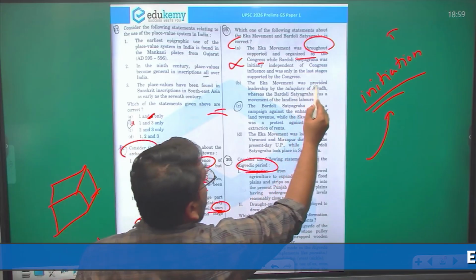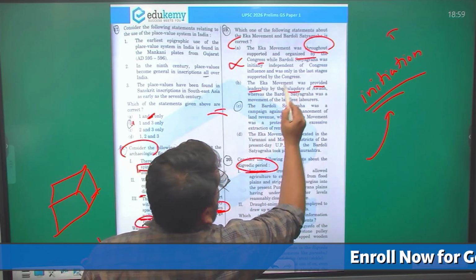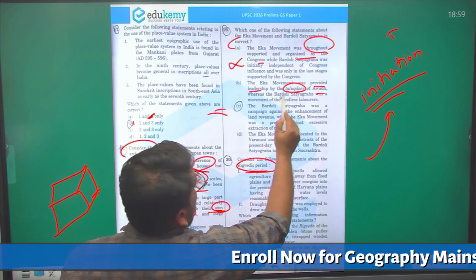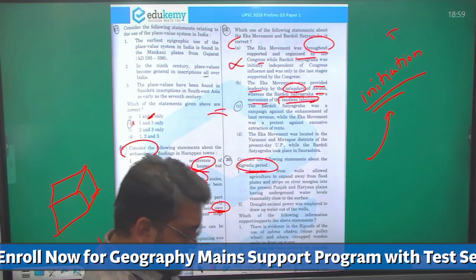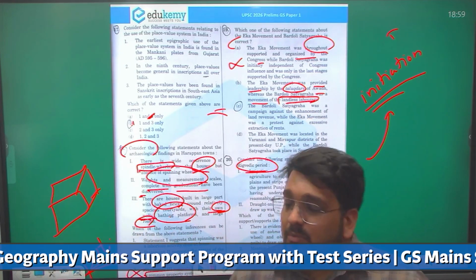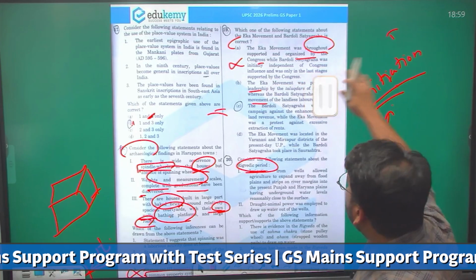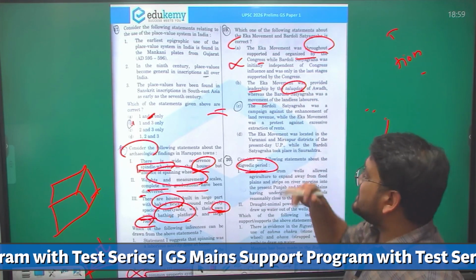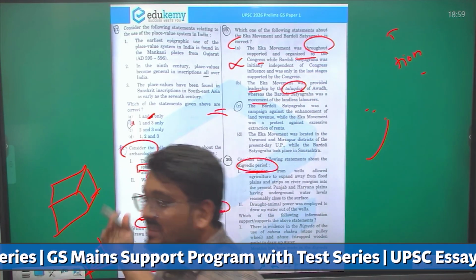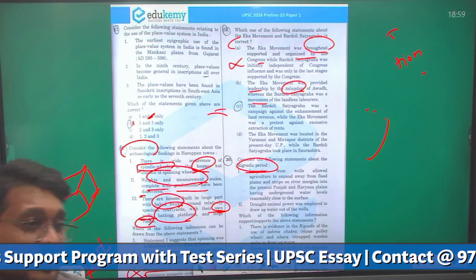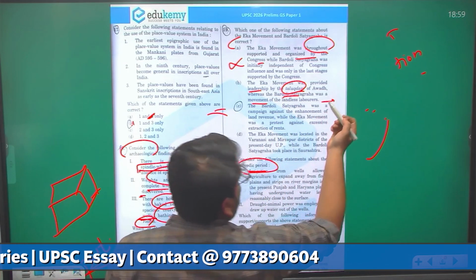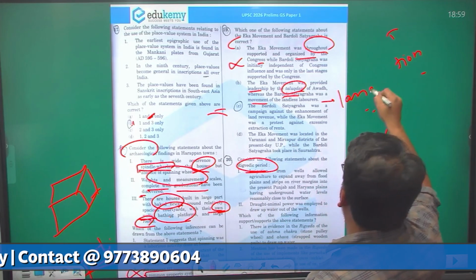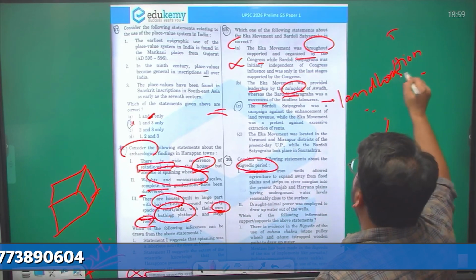The Ekka movement provided leadership by the talukdars of the Awadh, whereas Bardoli Satyagraha was a movement of the landless laborers. If we remember, Ekka movement was against the talukdars, so their leadership could never be acquired by the talukdars. Whereas Bardoli Satyagraha was by the landlords and not the landless labor.